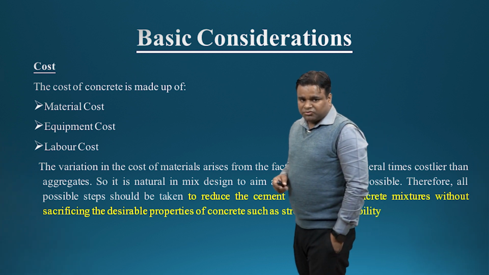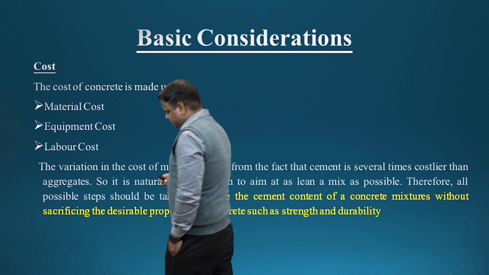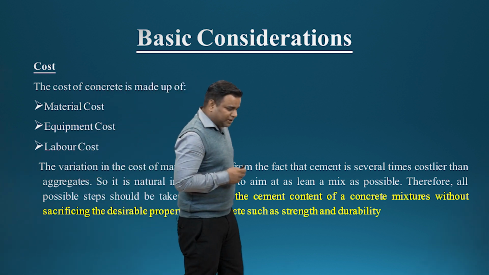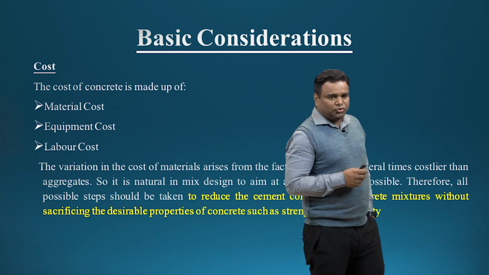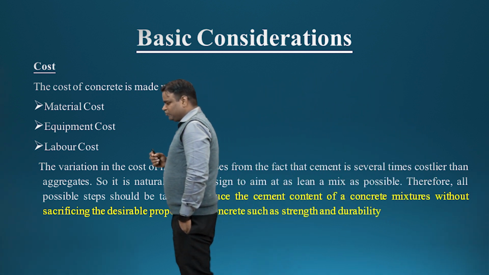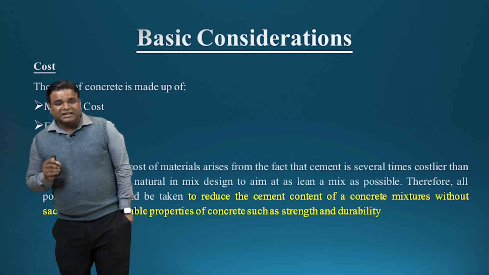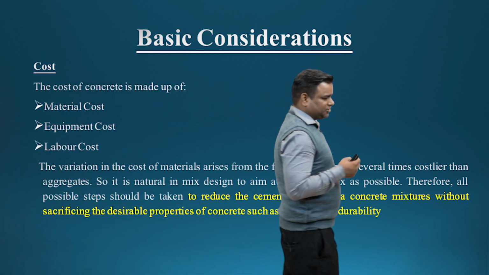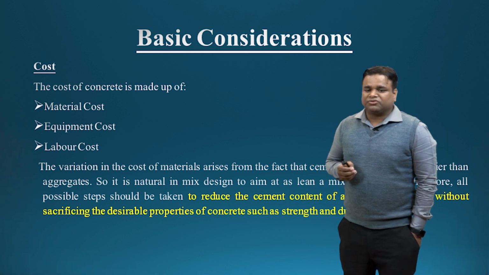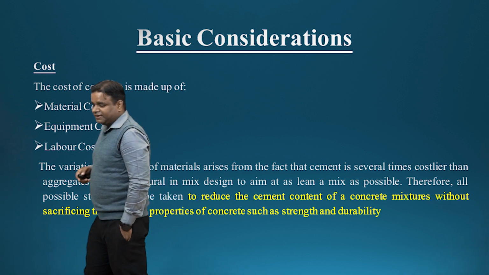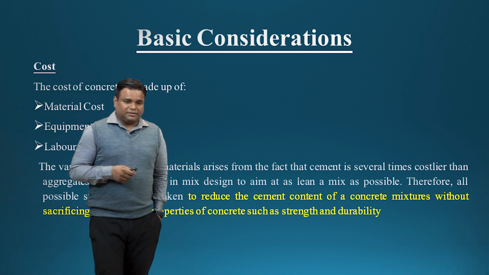So cost. Basically the cost of the concrete comprises three parts: material cost, equipment cost and labor cost. In material cost, cement is very costly, so we have to use cement very lean, because cement is very costly compared to the other constituents of the concrete, such as coarse aggregate, fine aggregate and other materials.